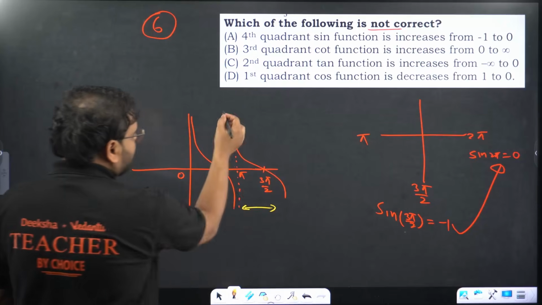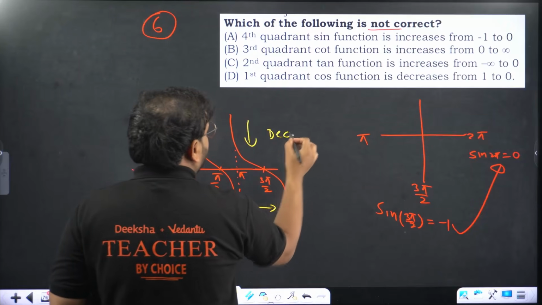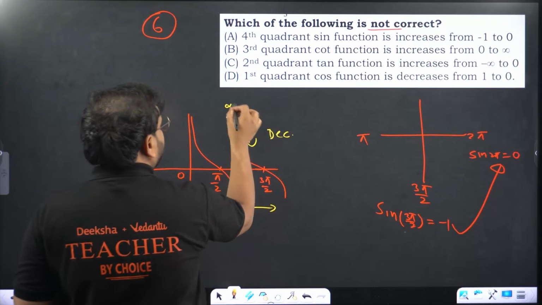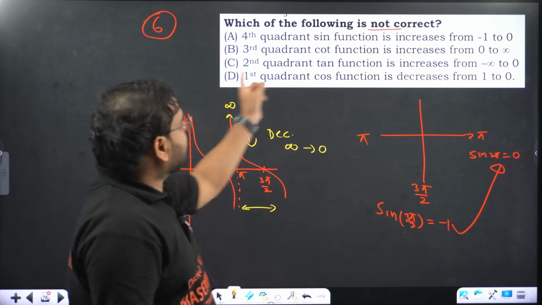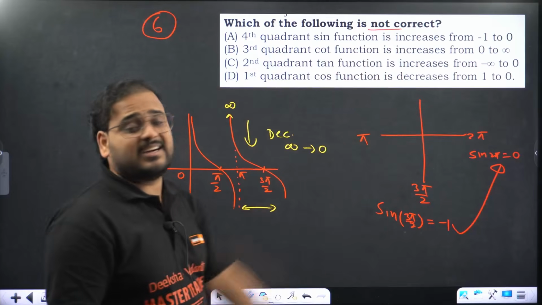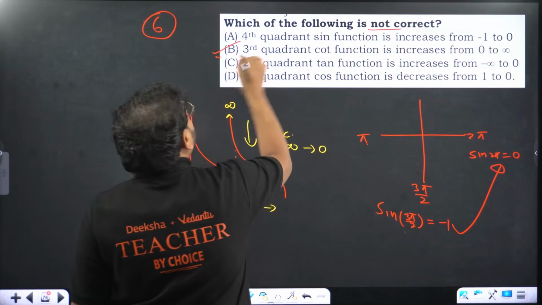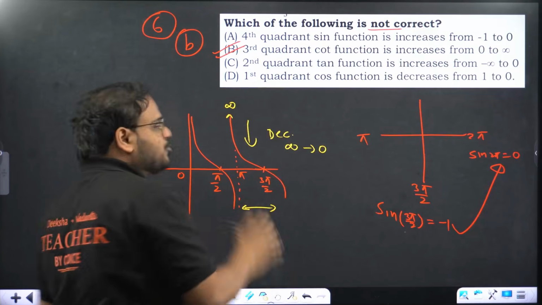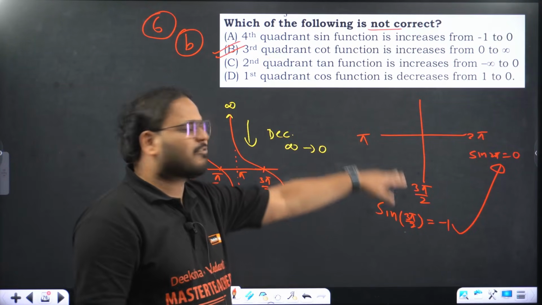What is happening to the cot function? It is decreasing. It is decreasing from where to where? Decreasing from infinity to 0. The option says increases 0 to infinity. That is wrong, right? So this is my incorrect option. I hope you are clear. You need to be very good in conceptual and the graph understanding to get the question. But you can understand from here also.